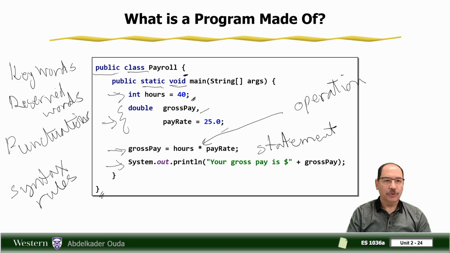The syntax rules dictate how we write the Java program in the right way. And if by mistake we forget to write this closing bracket, then we have an error. That error, we call a syntax error.